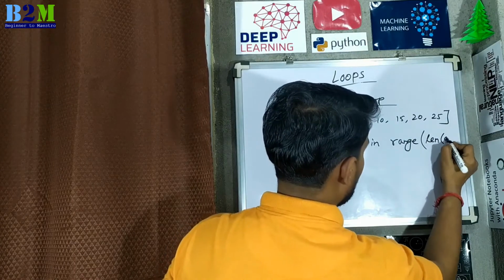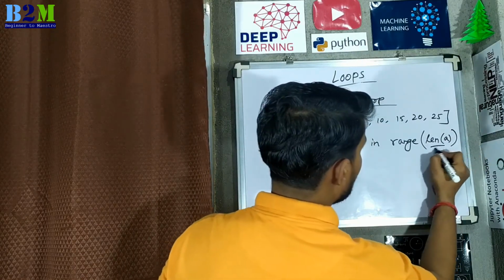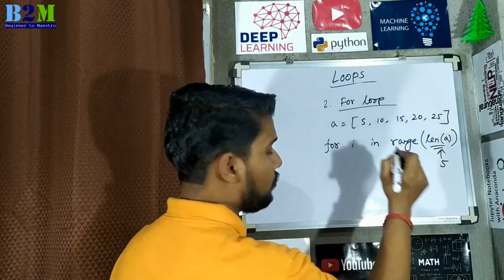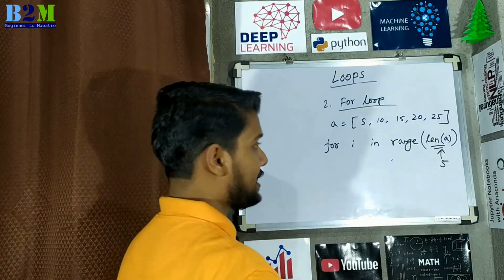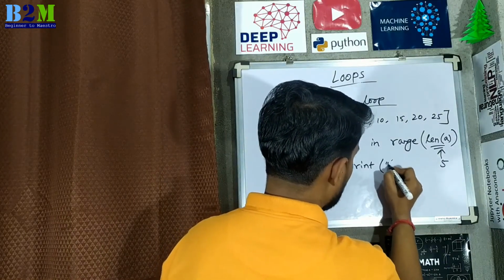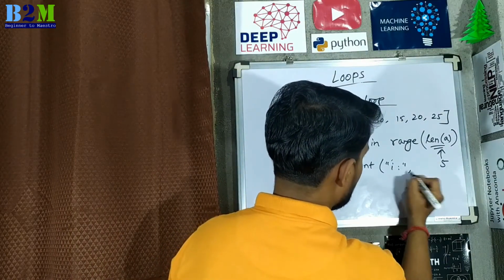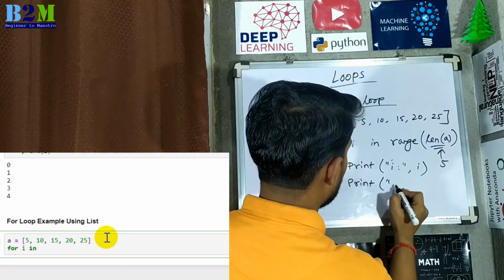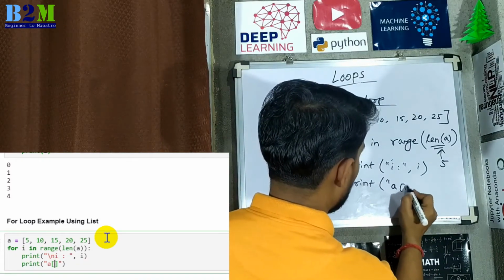Now len of A, which will give you 5. So range of 5 we have seen in the earlier example. So now if you want to print i, and another print statement will give you A of i.